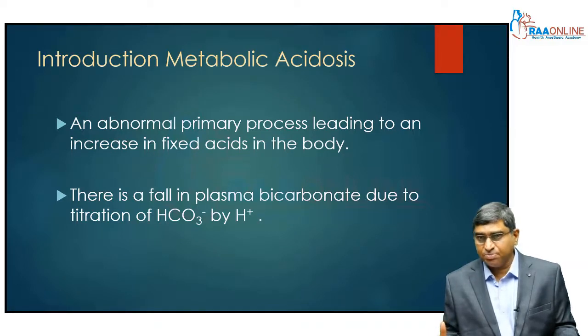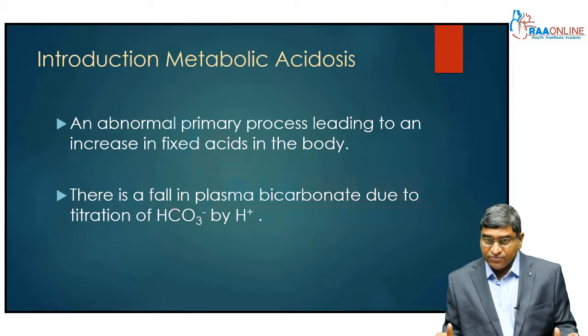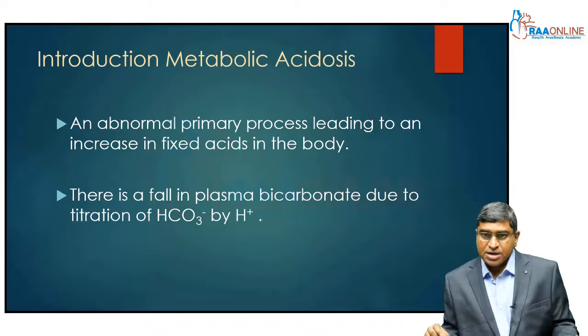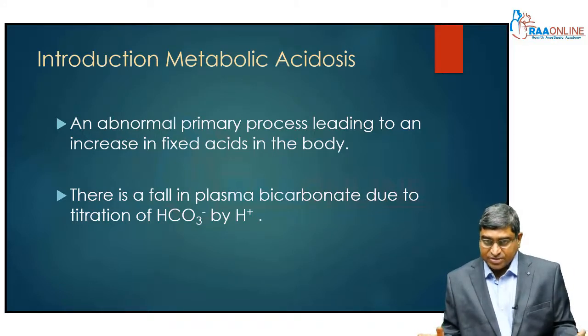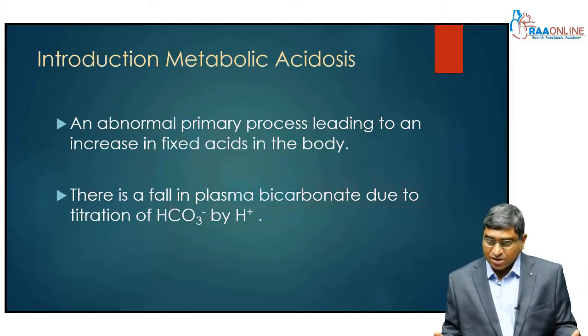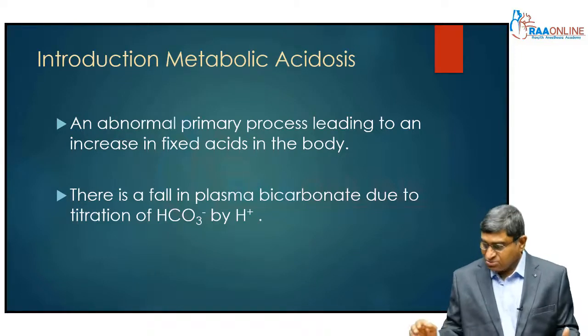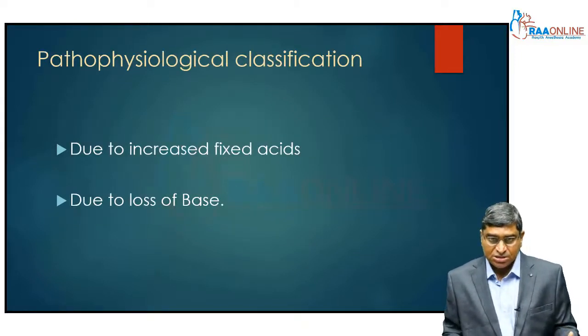So an abnormal primary process leading to an increase in fixed acid in the body, that is what a metabolic acidosis is. Here there is a fall in plasma bicarbonate due to the titration of the bicarbonate by hydrogen ions. Hydrogen ion is a fixed acid. So wherever there is a disease process where there is an accumulation of hydrogen ion in the body, that hydrogen ion is titrated by the bicarbonate buffer, and because of that there is a drop in plasma bicarbonate, and this is the primary process, and this is what a metabolic acidosis is.